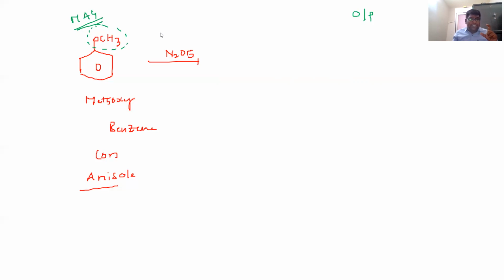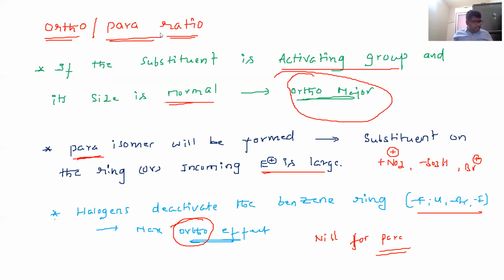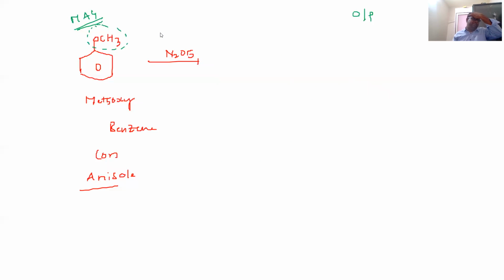So now our question is, among ortho and para, which one is major? What are the conditions? Students, if the substituent on the ring or the incoming electrophile is large, the para product is major. If the substituent is an activating group and the size is normal, that is ortho. Here the incoming electrophile is NO2 plus, and this size is large.